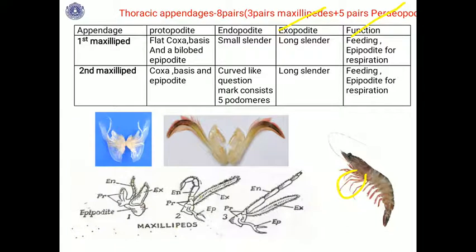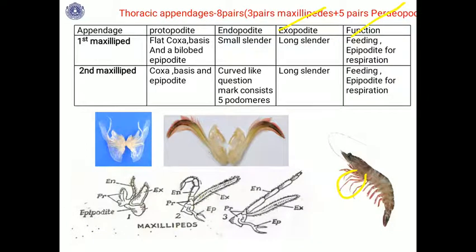They have protopodites with 2 podomeres, coxa and basis, and the endopodite has 5 podomeres, named ischium, merus, carpus, propodus and dactylus. But the exopodite is unsegmented.